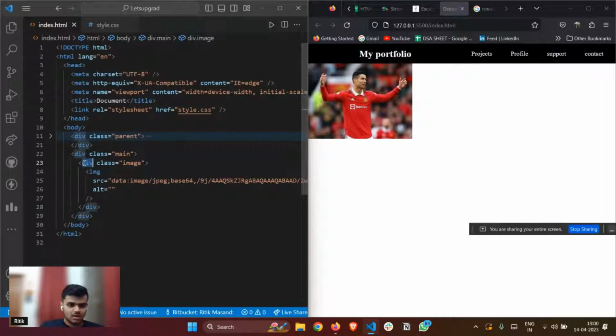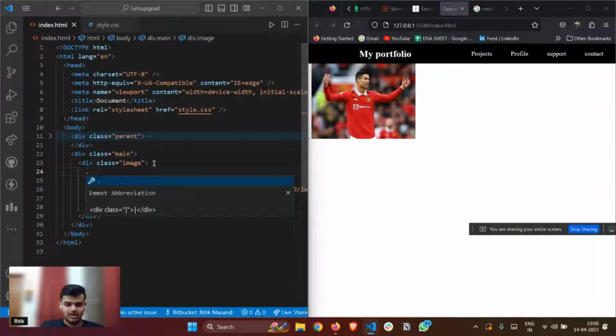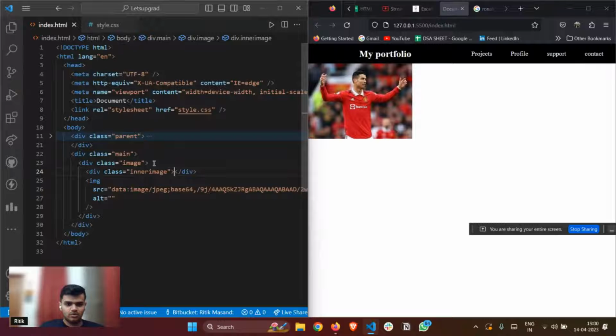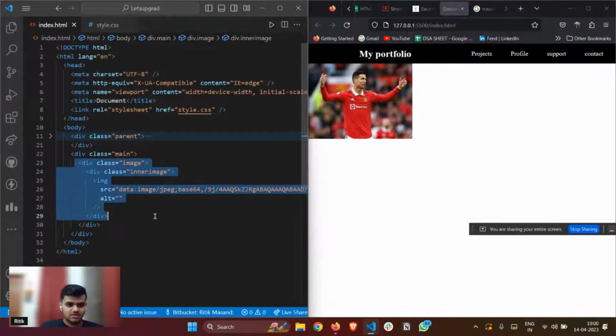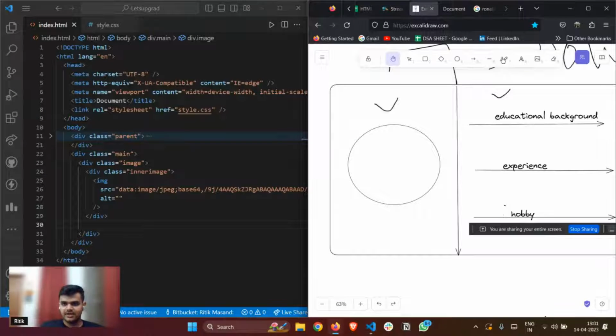I'll also do one thing. In this main, I'll add a div so that it becomes more visible. I'll add a div called inner image, just for flex properties, in dot inner image, and I'll enclose this div inside the image. So this is the image part, right? It has got this image, and I'll also make a details part, where all the details will come.